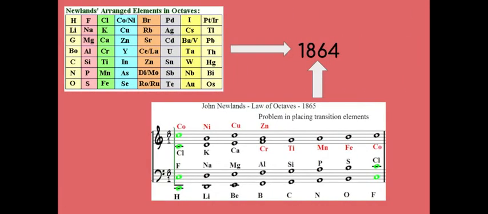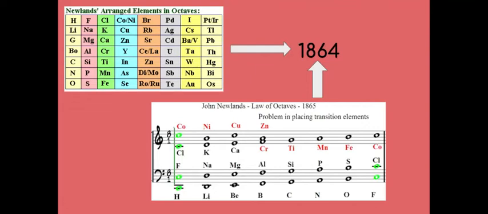John Newlands was most well known for putting forward his law of octaves in 1864, in which he arranged all the elements known at that time in a table in order of the elements' relative atomic masses. By doing this, he found out that each element was similar to the element 8 places further on, and therefore discovered his law of octaves. He stated that every eighth element has similar properties when the elements are arranged in the increasing order of their atomic masses. Newlands compared the similarity between the elements to the octaves of music, where every eighth note is comparable to the first.